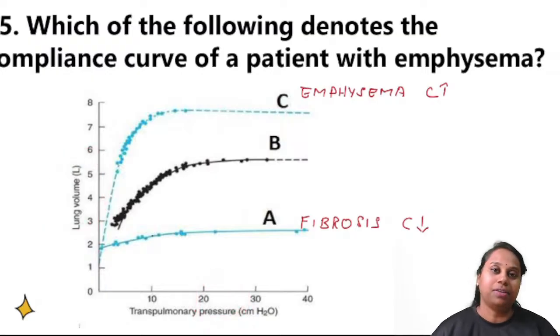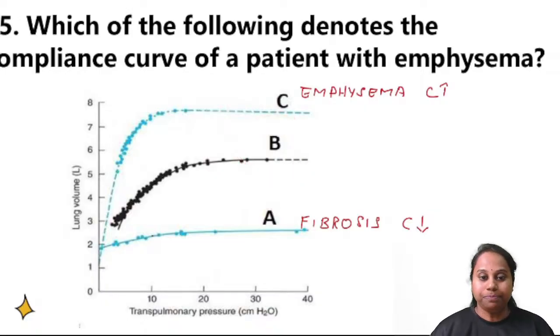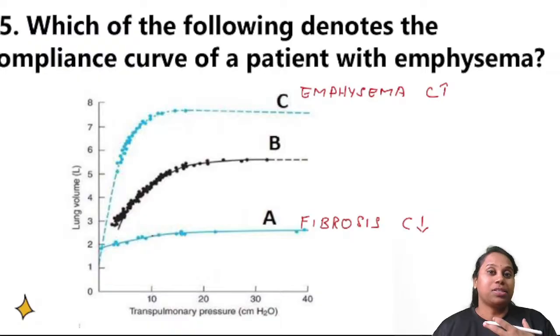That's the compliance curve. The curve B, the black one, denotes a normal curve. Let's take any pressure value, 10 centimeter of water. For this 10 centimeter of water pressure, normally the change in volume is around 5 liters. This is normal compliance. In fibrosis, what is fibrosis? Fibrosis is a condition where the lung tissue has been thickened or scarred. There's scar tissue. Let's say there's a balloon which is very thickened.